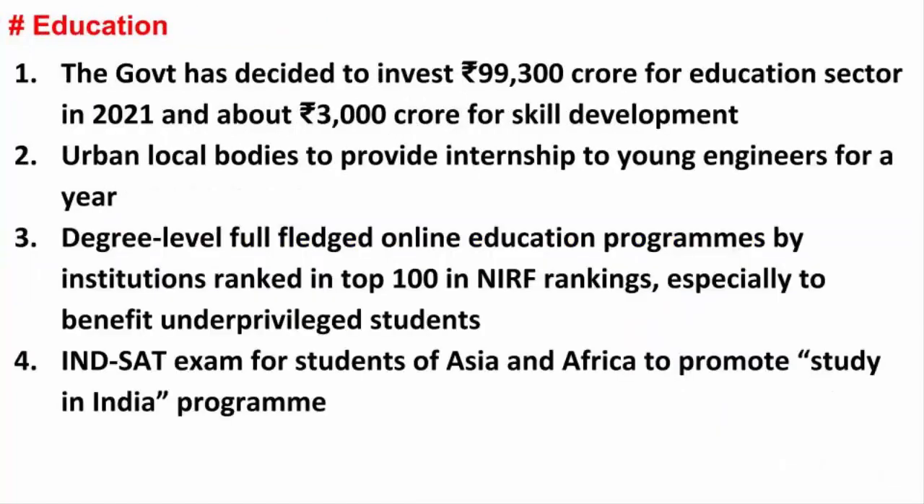Let's go to the education sector. The government has decided to invest 99,300 crore for the education sector in 2021 and about 3,000 crore for skill development. This is 4,500 crore higher than last year's allocation.